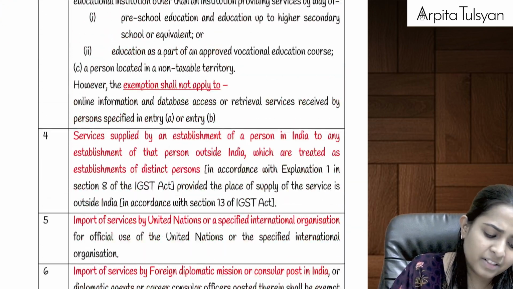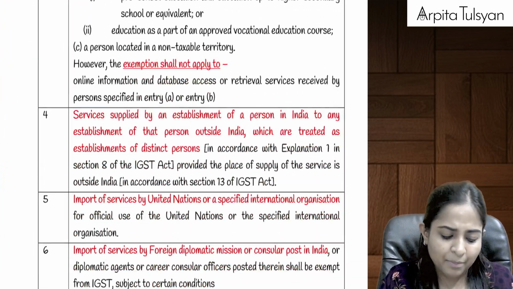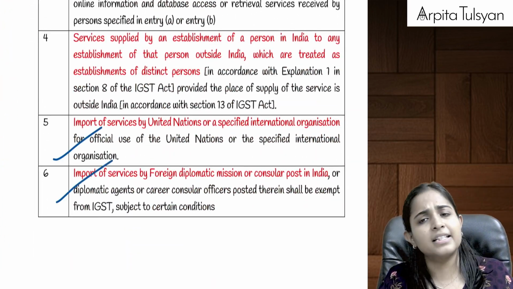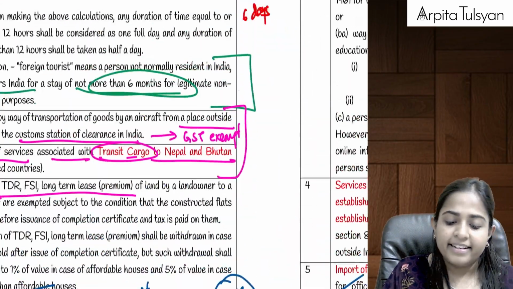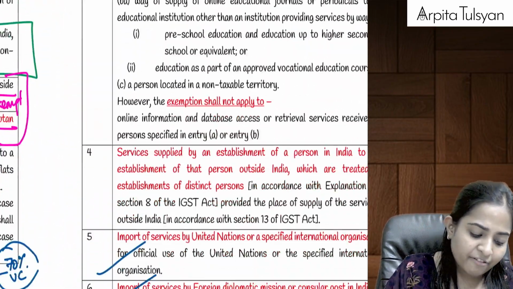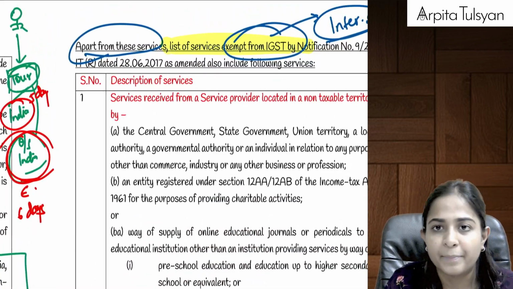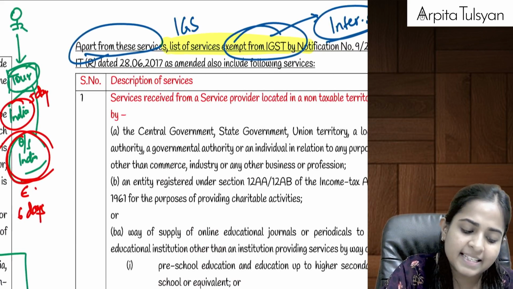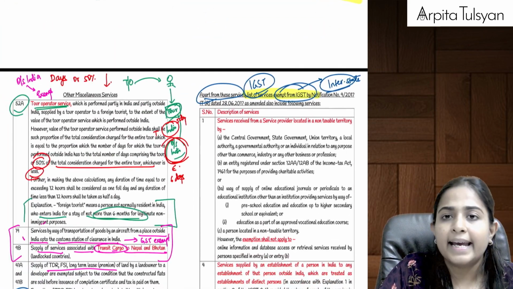Here they have given some 5 entries. You can just read it once. It is a one-time read procedure. Just read this once, it is more than sufficient, and then we are done. Yes, these 4 points that they have given, here CGST, SGST is not at all applicable. Here only IGST is applicable, and in these 4 transactions, IGST is also totally exempted.